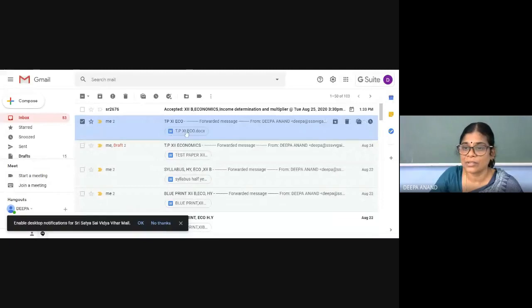I have forwarded a question paper to your mail account. I wanted to see whether this particular mode is working or not. Check your mail whether a test paper question has come. If anyone of you didn't get it, please inform me. The question is not important, I just wanted to check that you received it or not. So you got a test paper question, right?